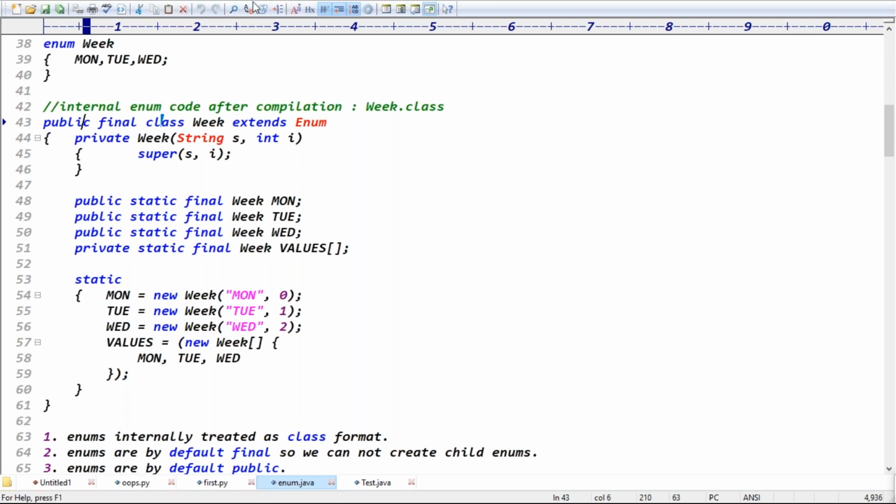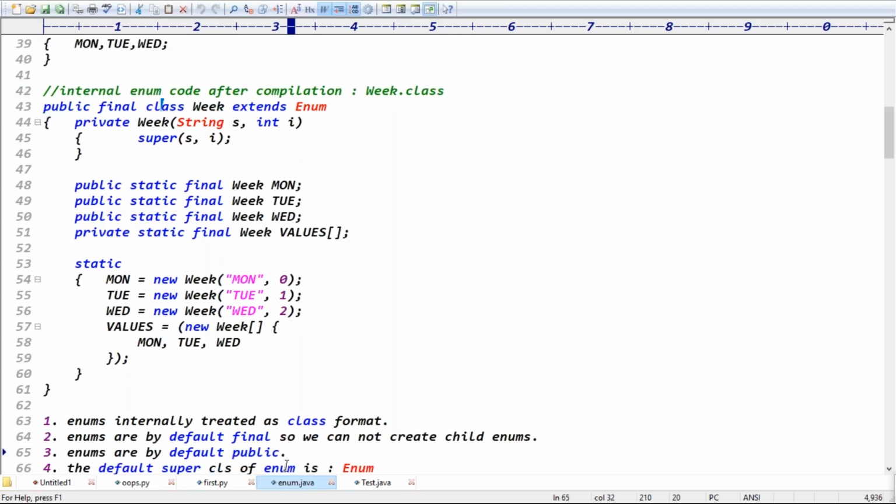for the enums, what is the default modifier? Public, guys, by default. Enums are by default public, right? Exactly. What is the default superclass for the normal classes? For the classes, the default superclass is the Object class, right? For the enum, what is the default superclass? Enums are by default extending what? Enum, right?